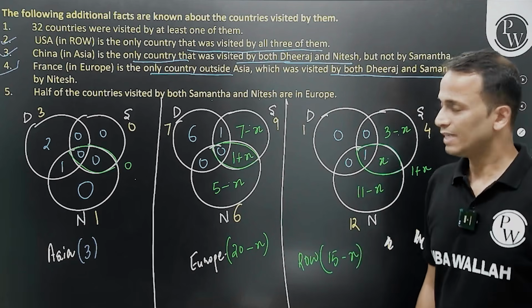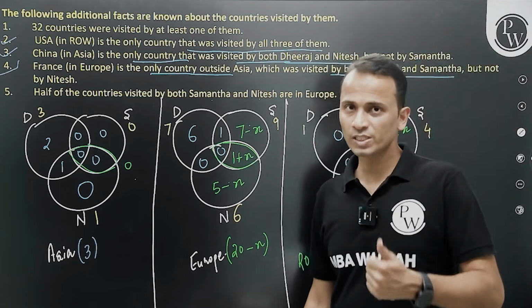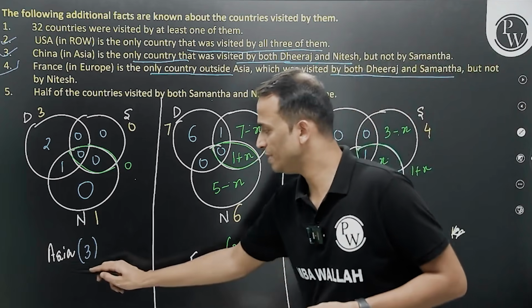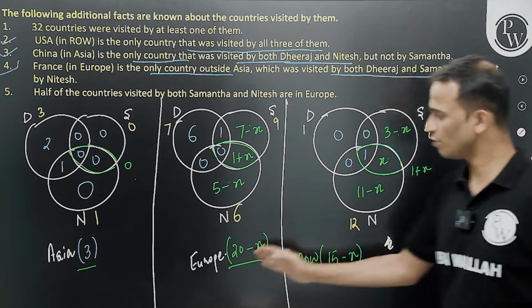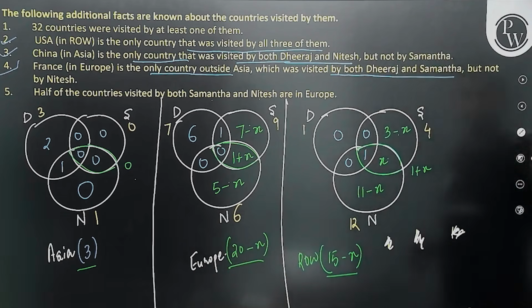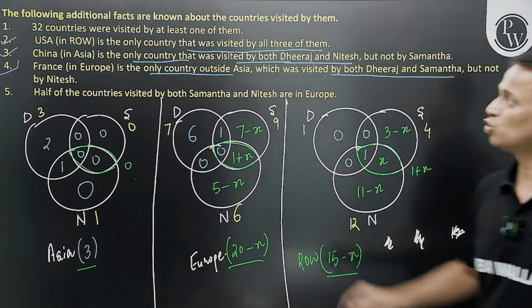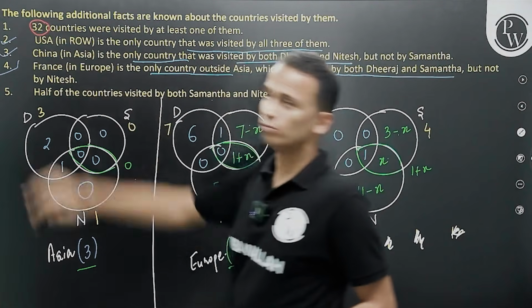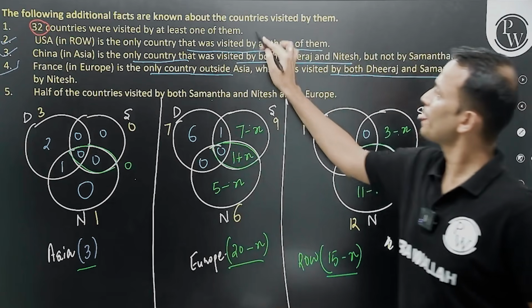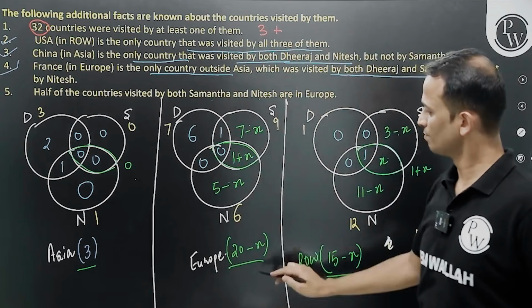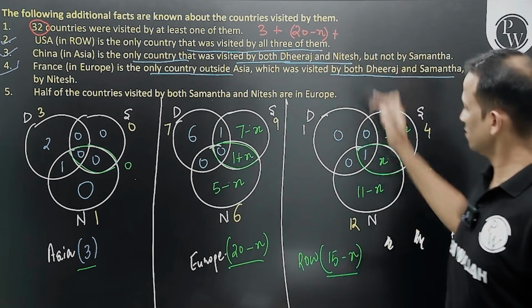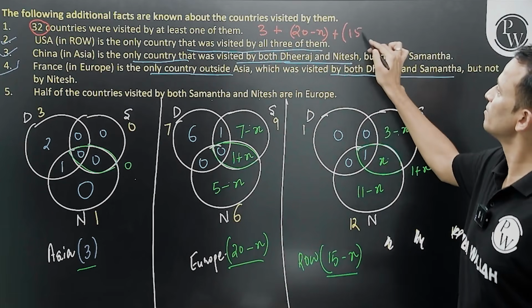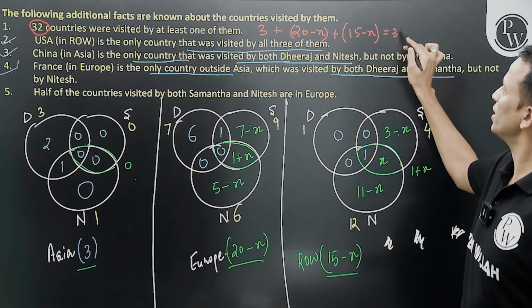Okay. Now, countries visited by at least one of them will be 3 plus 20 minus x plus this, the sum of these three numbers. So the sum of these three numbers should be equal to 32. So let's make an equation here. So 3 plus 20 minus x plus 15 minus x is equal to 32.